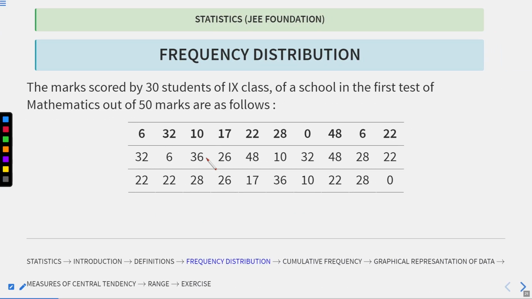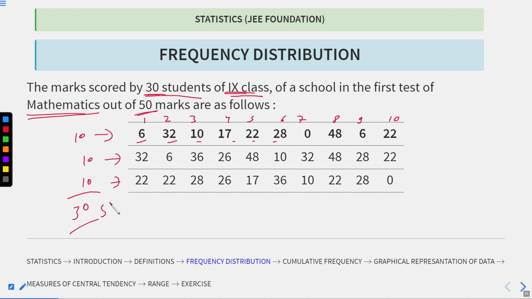Now let's move to our example. In this example, the marks of 30 students of ninth class are given as follows. The test was of mathematics, out of 50. If you see, the first student got 6 marks, the second student got 32 marks, and so on. As you can see, we have 30 students: 10 here, 10 here, and 10 here. So in total we have 30 students.